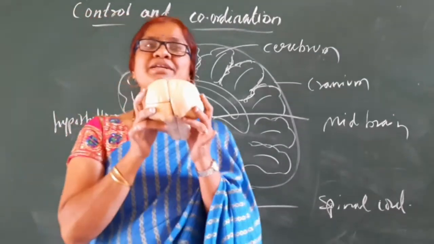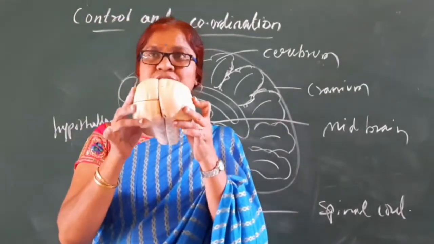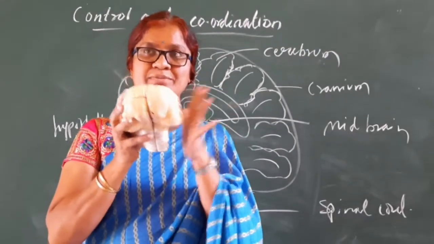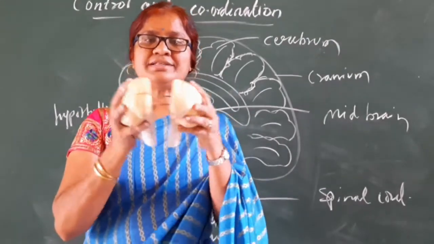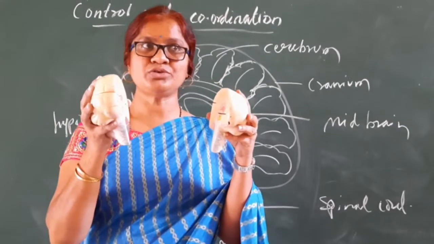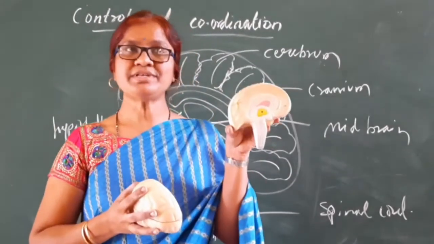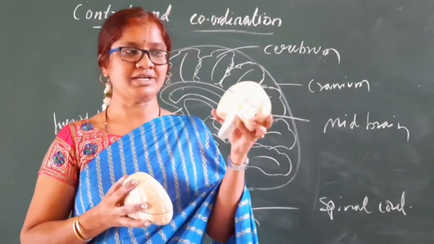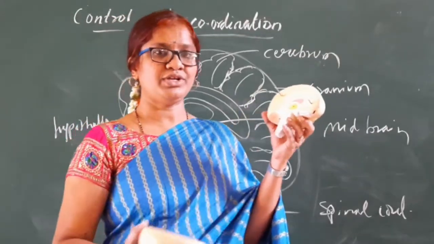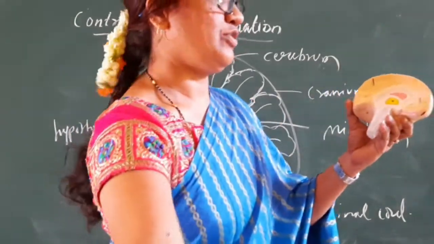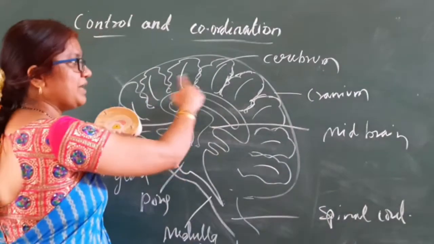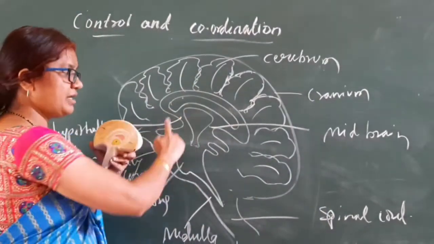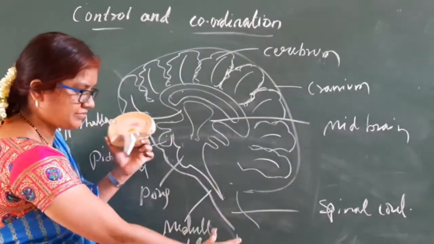Now the brain can be divided into two hemispheres, left hemisphere and right hemisphere. These are the two hemispheres. When you take one single hemisphere, you can divide it into forebrain, the major part, midbrain and hindbrain.